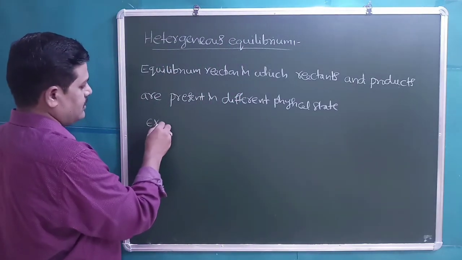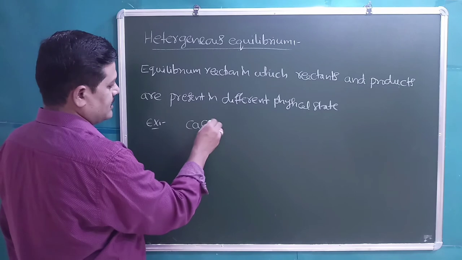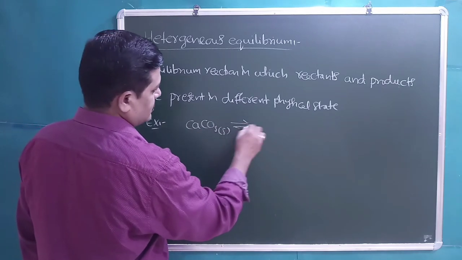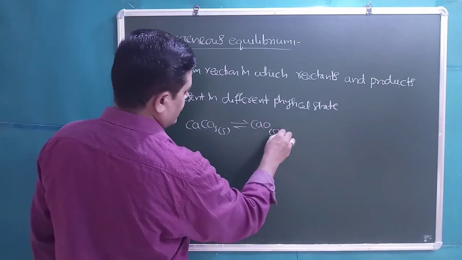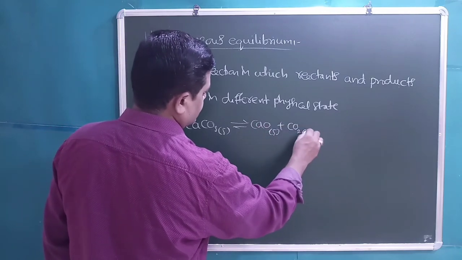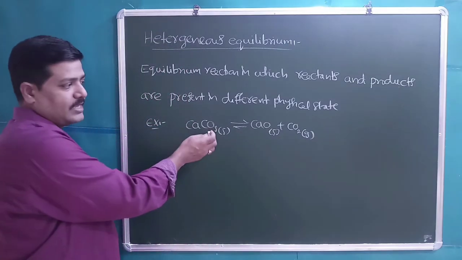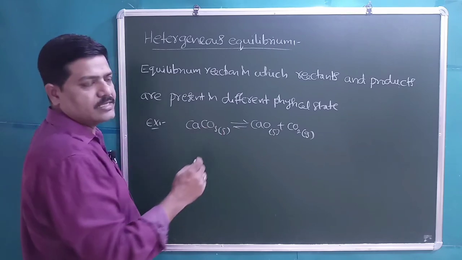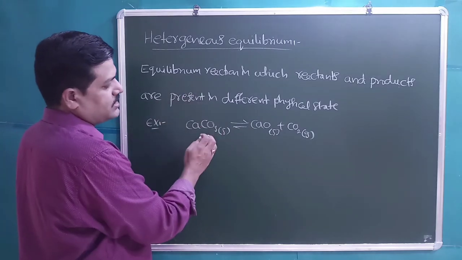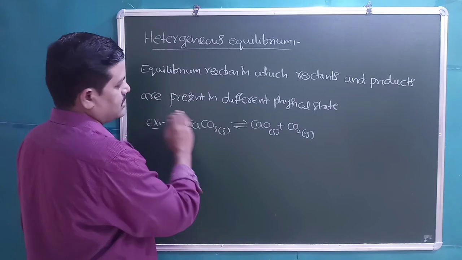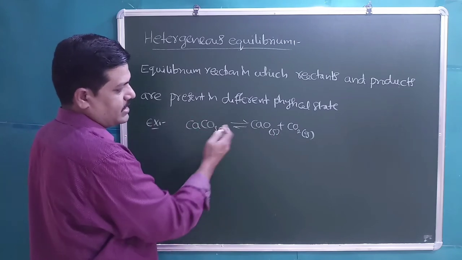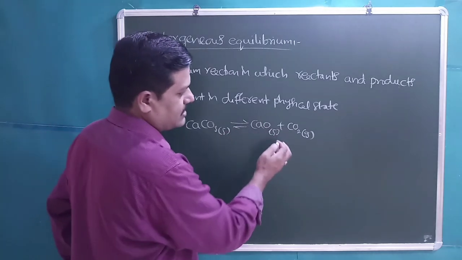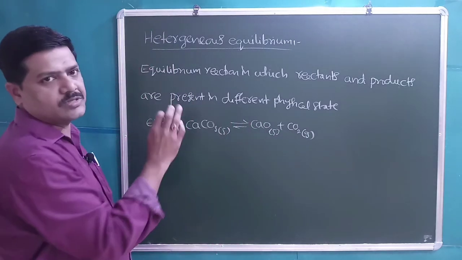For example, the thermal decomposition of calcium carbonate, a solid, in a closed vessel gives CaO solid plus CO2 gas. Here CaCO3 is solid, CaO is solid, but CO2 is a gas, which is known as heterogeneous equilibrium. It is an equilibrium reaction in which reactants and products are present in different physical states. If any one of the reactants or any one of the products is in a different physical state, we can call it a heterogeneous equilibrium.